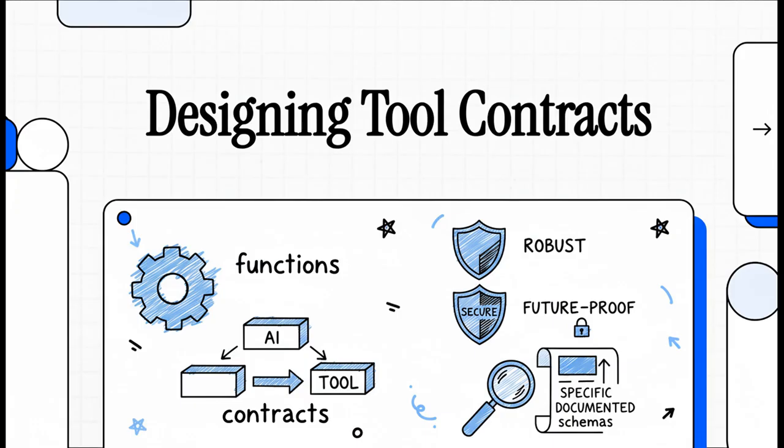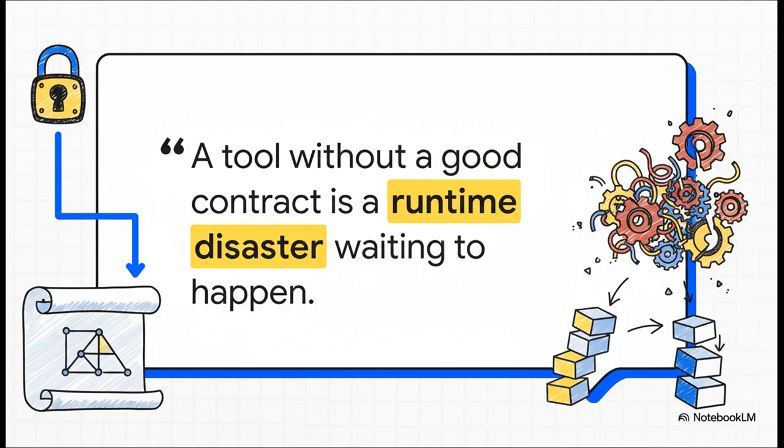predictable power. And this quote really nails it. A poorly defined tool contract isn't some minor bug. It's literally a ticking time bomb sitting inside your application. It's where all those unpredictable errors, security issues, and super frustrating debugging sessions come from. So in this explainer, we're going to defuse that bomb.